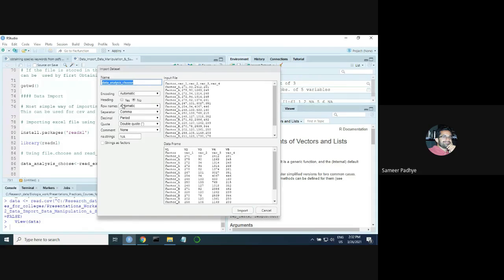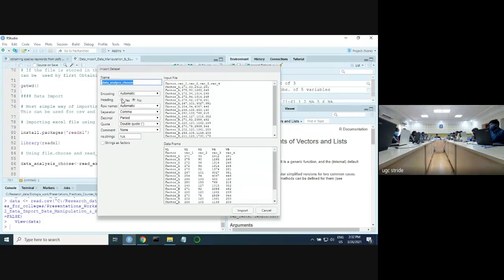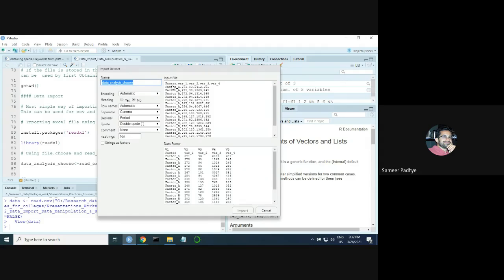Heading basically tells R whether the first row of your data set is column headings. In our case, it is. If you look at the input file, you'll see factor, var1, var2, var3. These are the column headings. So you select yes. Once you select yes, you will see a change in the bottom window. Now factor, var1, var2, var3 are at the top. When it was no, you could see v1, v2, v3, v4, v5. So you say yes. This will by default give the column names to your data set.